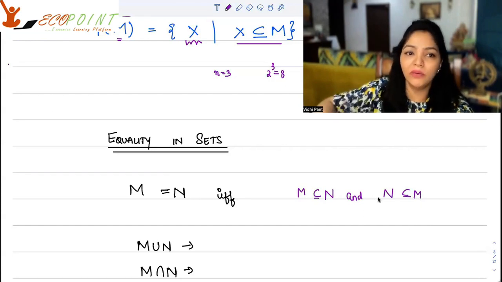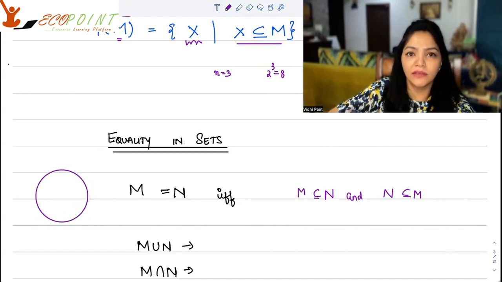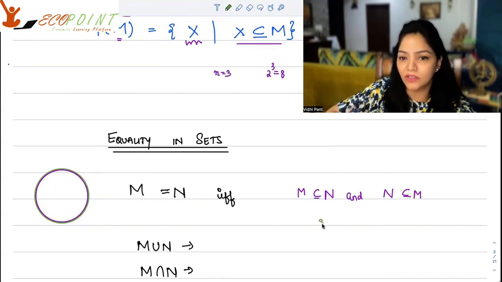Then only they will be equal, because think about it as a Venn diagram, if you would like to think in terms of a Venn diagram. So suppose this is one set, M, and this is another set, N. I want every element in M to be in N, and every element in N to be in M. When is that possible? That's only possible when both of them are equal. They have the same elements. So actually the crux of the story here is that they have the same elements.